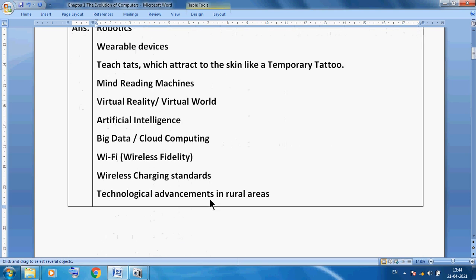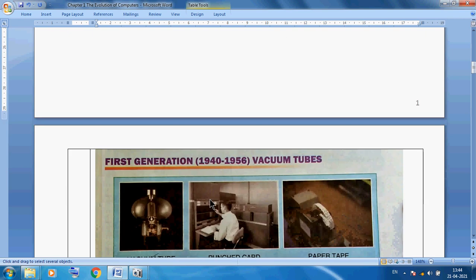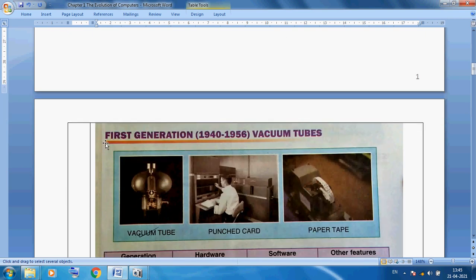Now next thing is I want to discuss the generation of computer. The development of computer we can divide into 5 generations. First generation is 1940 to 1956. In this generation, vacuum tubes are used for processing.